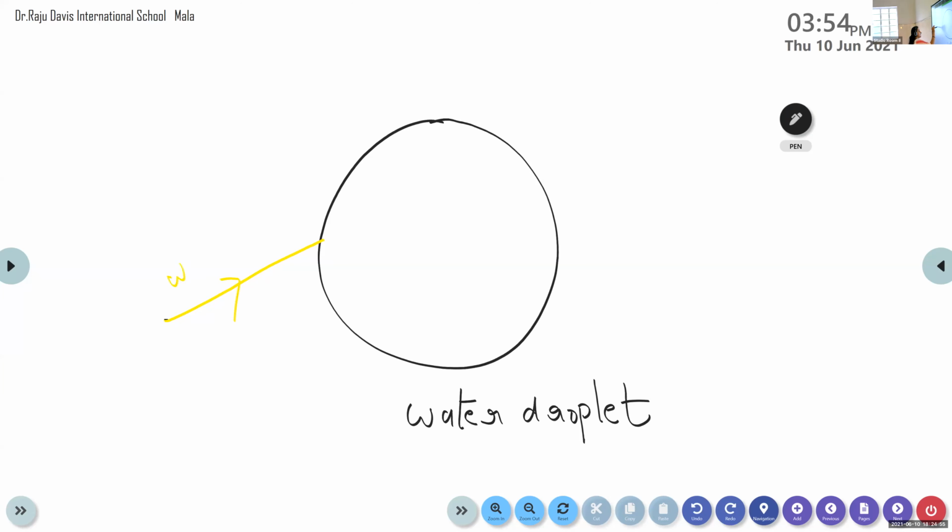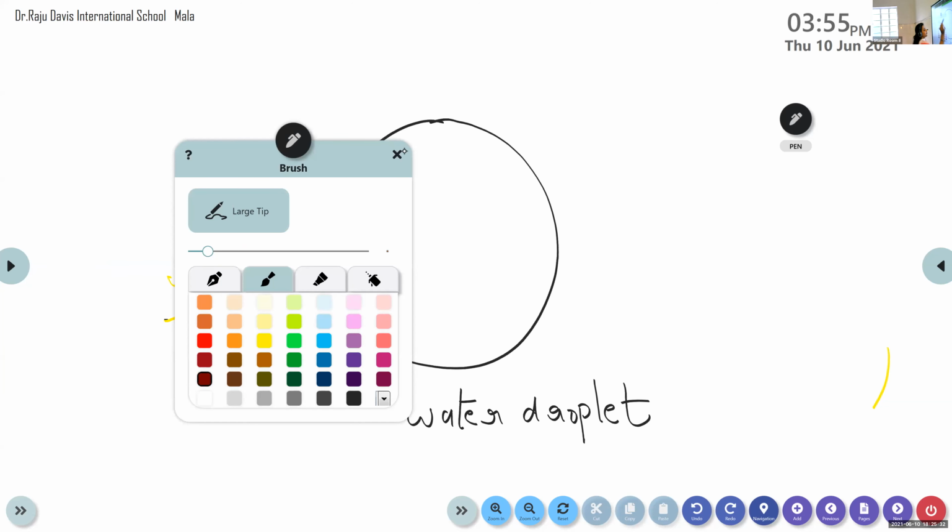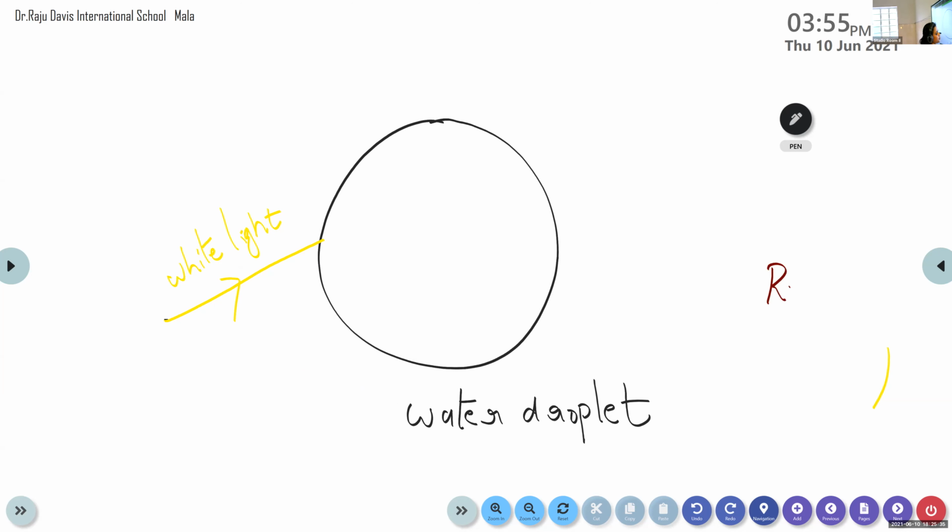Okay, here a light enters this water droplet. Normally what happens when white light enters from one medium to another medium? Yes, very good. When a ray of light enters from one medium to another medium, refraction takes place, right? The same thing happens here. When white light enters from air to water droplets, the first thing that happens is refraction. The refraction takes place.